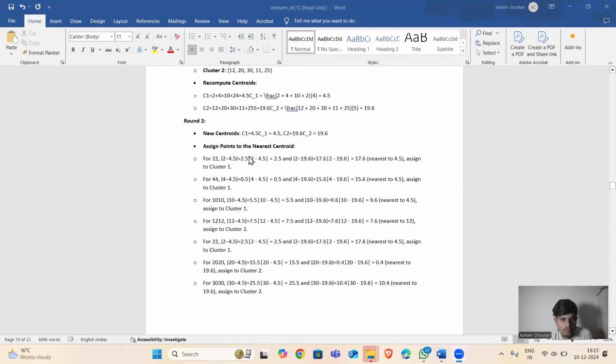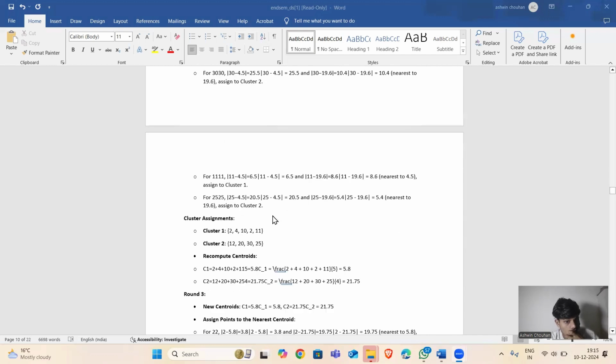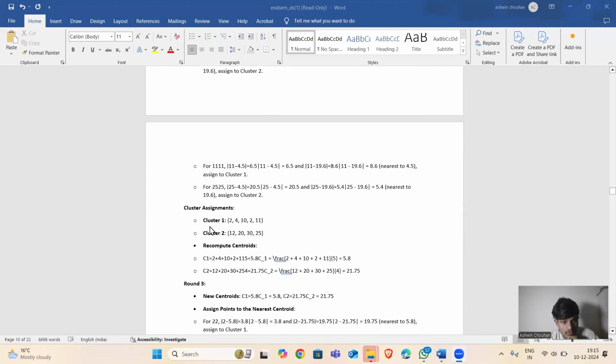Now round 2, with new centroids. In round 2, C1 equals 4.5 and C2 equals 19.16. By doing the same process, we get the cluster assignment: cluster 1 is 2, 4, 10, 3, 11 and cluster 2 is 12, 20, 30, 25.